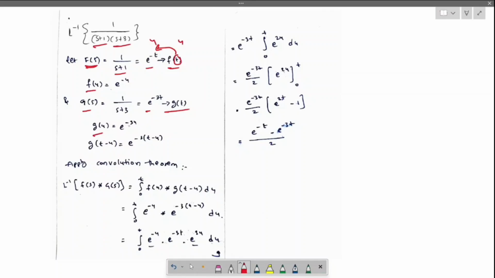Replace with u, g of u will be e power minus 3u, or replace with t minus u, e power minus 3 into (t minus u). Apply the convolution theorem.